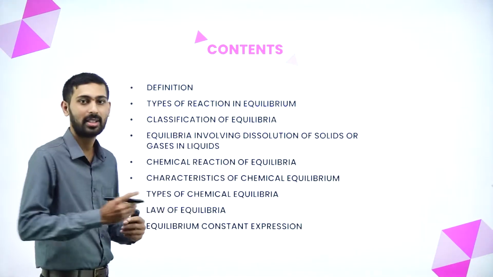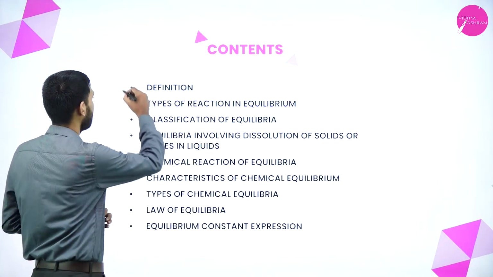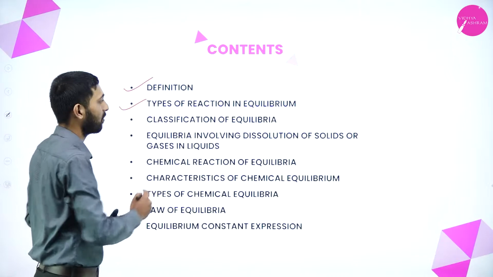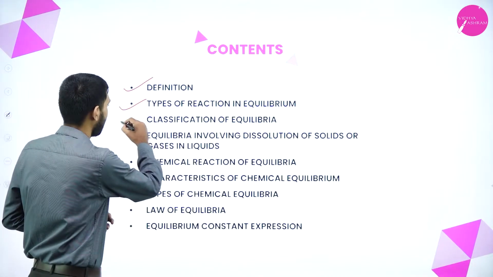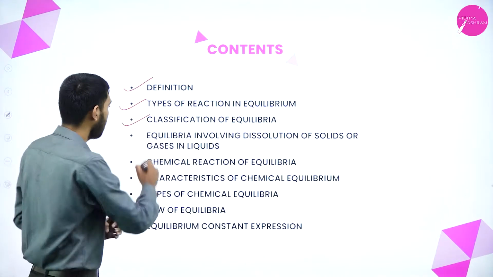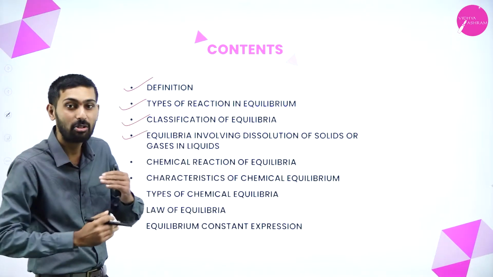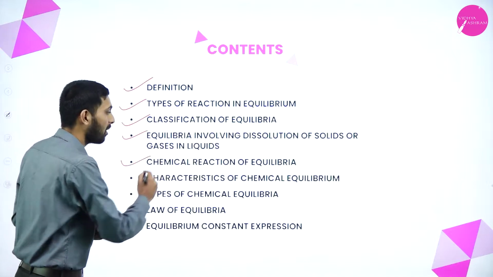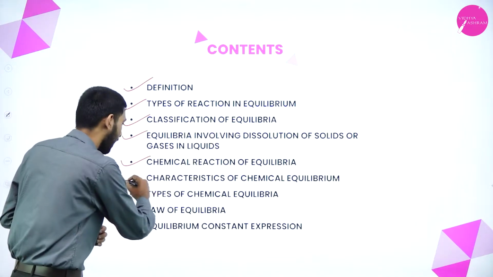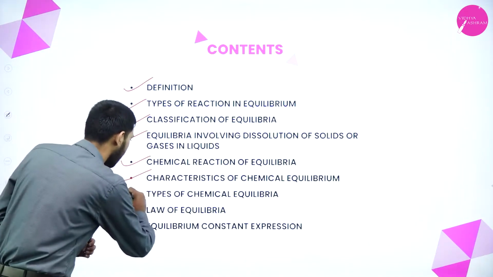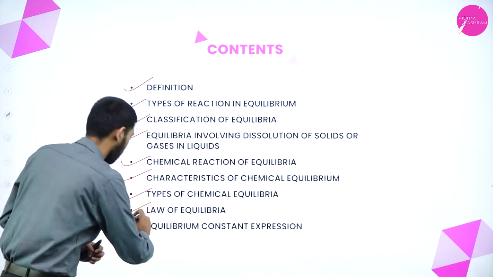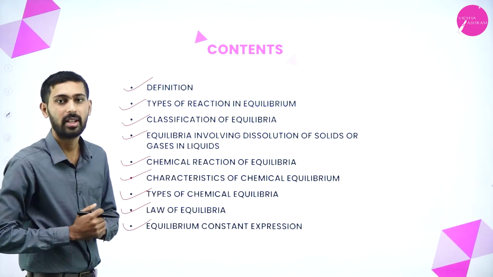First, let us see the contents. Now let us see first the definition of equilibrium, types of reactions in the equilibrium, and classifications of equilibria, and equilibrium involving dissolution of solids or gases in liquid. Next is chemical reactions of equilibria, characteristics of equilibrium, types of chemical equilibrium, and laws of equilibria. Finally is equilibrium constant expression.